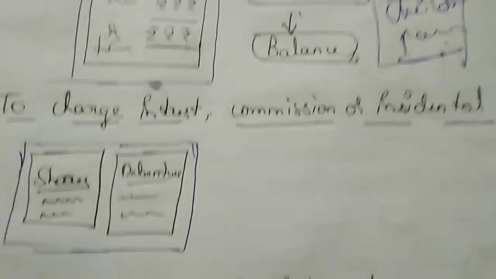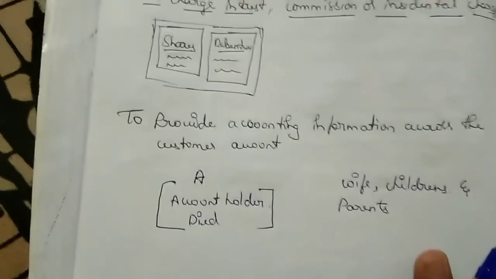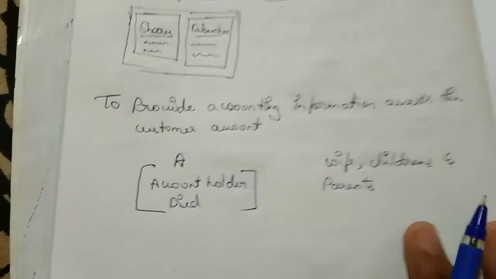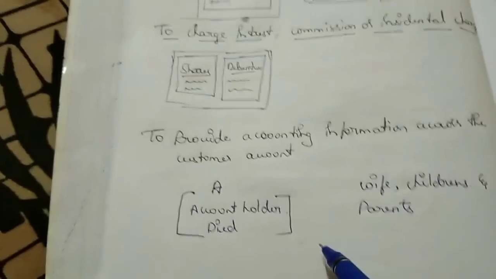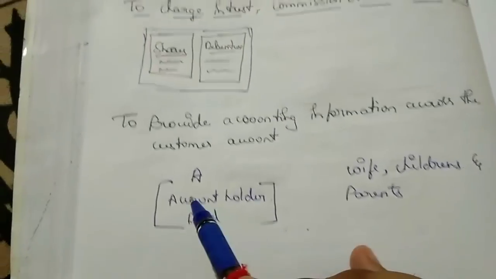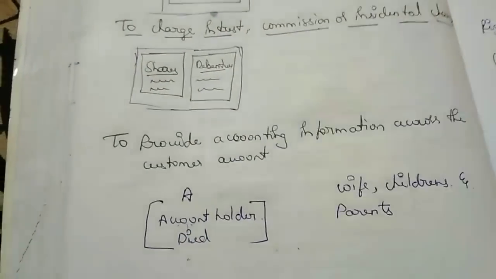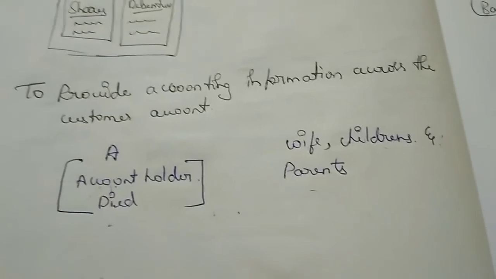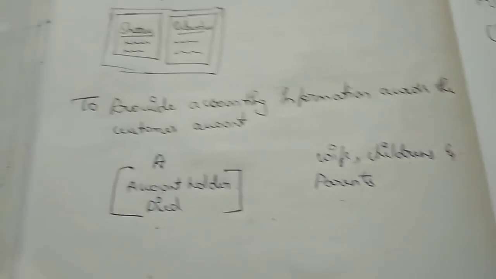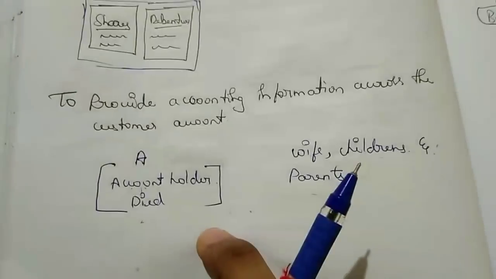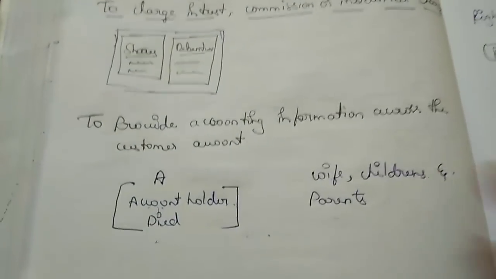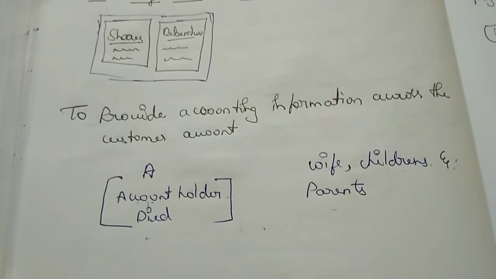Okay, so let's move to the next point, which is to provide account information to the customer's relatives. This point and the previous point are a little similar, but here, if the account holder has died, then their wife, children and parents can see it. No aunt, no uncle, no brother-in-law, no father-in-law can see or hold his account. So this was the specific relationship between banker and customer.